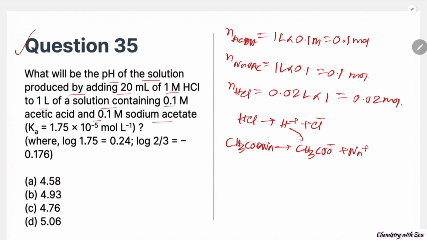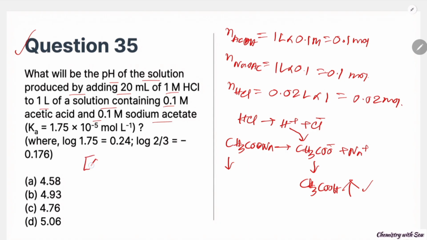This H plus will combine with acetate and give CH3COOH. So what is happening is that it decreases the concentration of CH3COONa and increases the concentration of acetic acid. So the new acid concentration and new salt concentration will change.